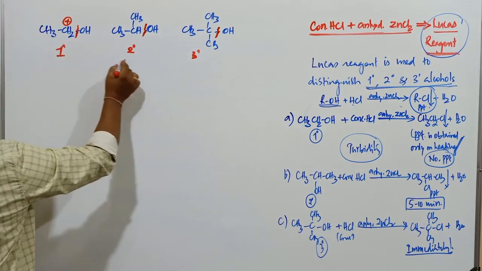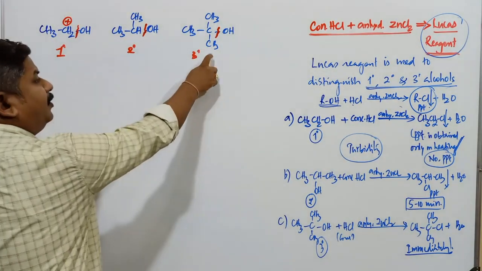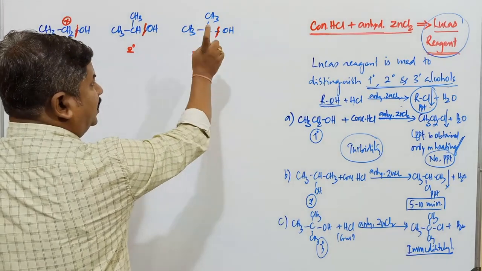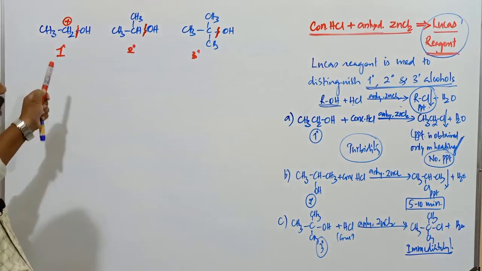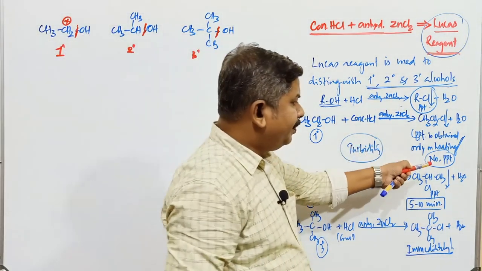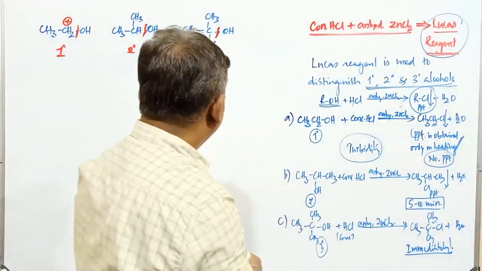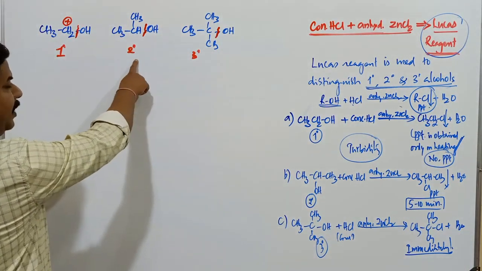Out of primary, secondary and tertiary carbocation, which carbocation is more stable? Tertiary carbocation is more stable. Hence, tertiary alcohols are more reactive than secondary alcohols, and secondary alcohols are more reactive than primary alcohols. In case of primary alcohols, no precipitate, because the reactivity of primary alcohols is very low compared to secondary alcohols.